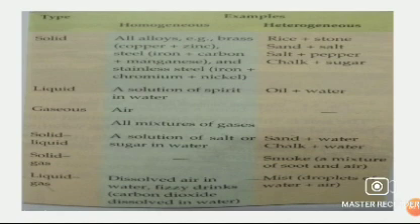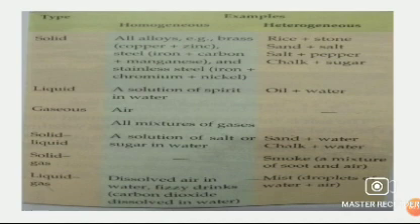In gaseous mixtures, all the components are in gaseous form. In a solid liquid mixture, one component is solid and one is liquid. In solid gas, one component is solid and one gaseous. In a liquid gas mixture, one component is liquid and one gaseous.